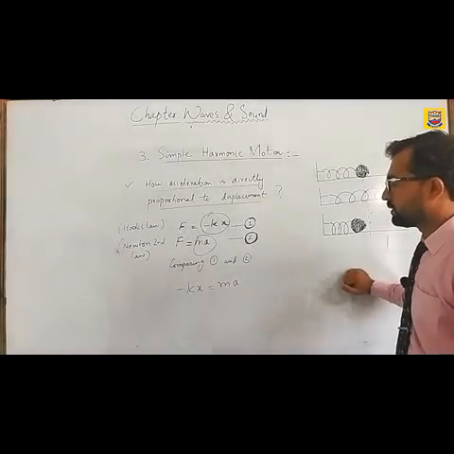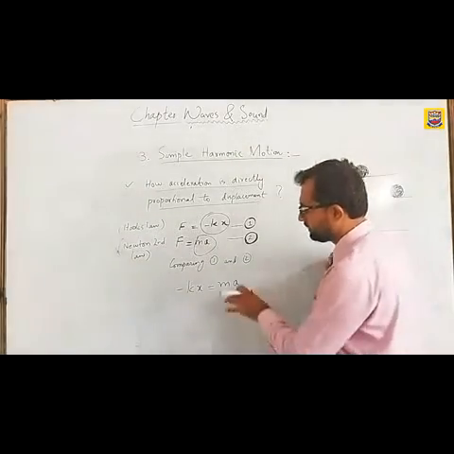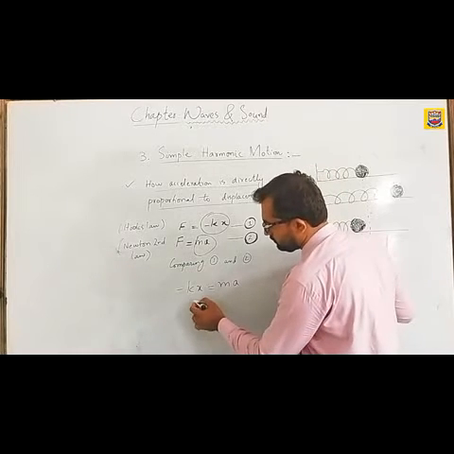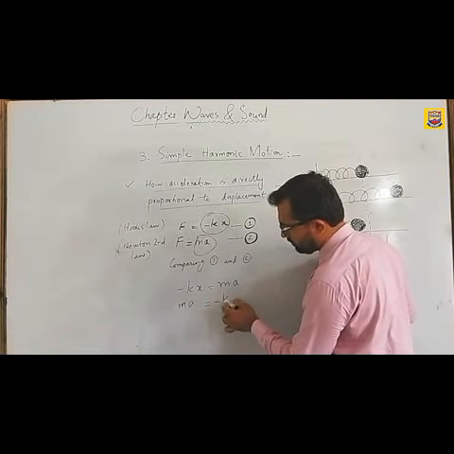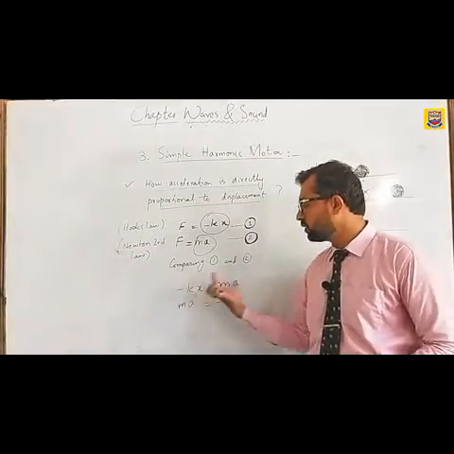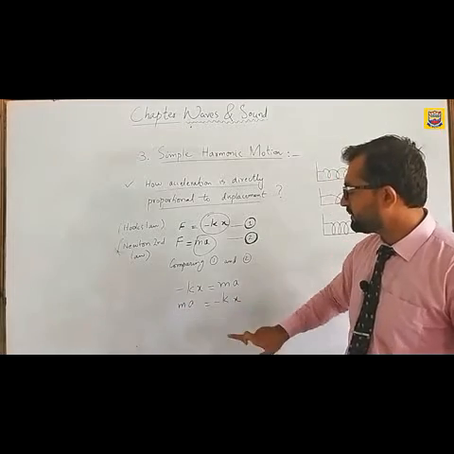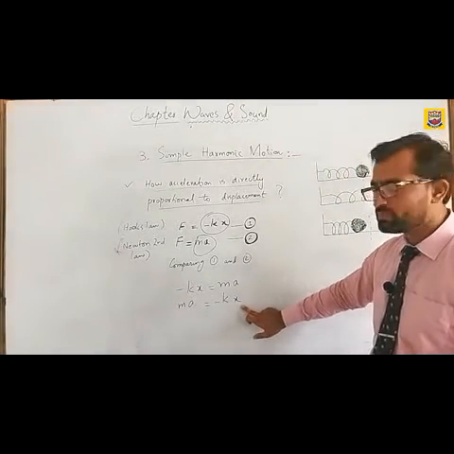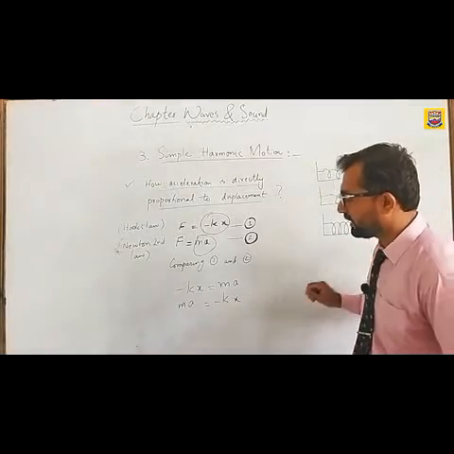Now you can just write it otherwise as well. For example, if you want to write it, it does not matter, we can shift these two easily. Now we have to prove acceleration is directly proportional to extension or displacement. So we will just divide this m on the other side. It will become